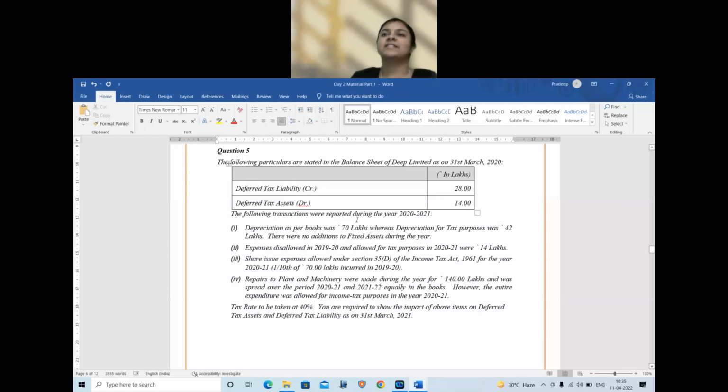Okay, so let's check the answers. First one, depreciation as per books was 70 lakhs. Depreciation for tax purposes 42 lakhs. So as per books, depreciation is more. Therefore, book profit will be less. So book profit is less, income tax profit is more. It is depreciation, so it is a timing difference. And when income tax profit is more, we are going to pay more tax now, which means it is going to result in a deferred tax asset.